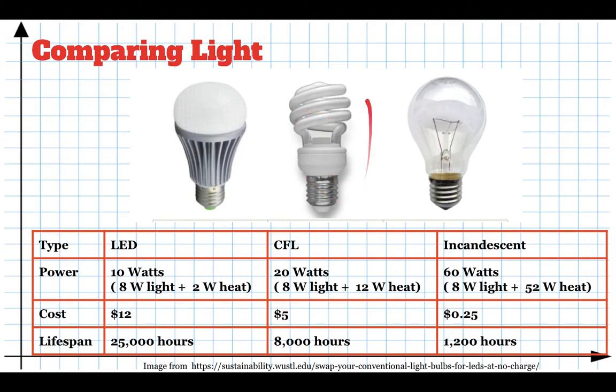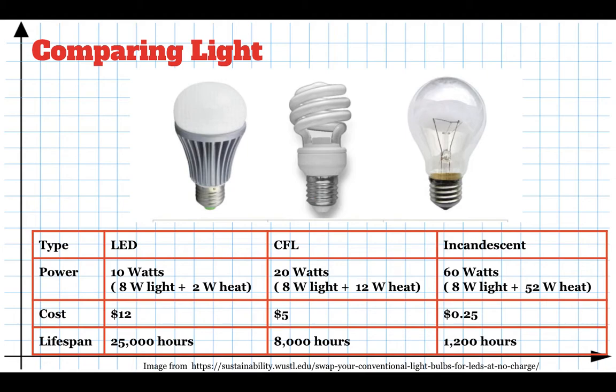A more efficient version is the compact fluorescent light bulb. CFL stands for compact fluorescent. These don't use nearly as much energy. They're about 20 watts. They still give you the same amount of light, about 8 joules every second of light, and they give you about 12 joules every second of heat. So they're about 20 watts total, 20 joules every second, and they produce the same amount of light as an incandescent bulb, but with about 1/3 of the energy every second being used.